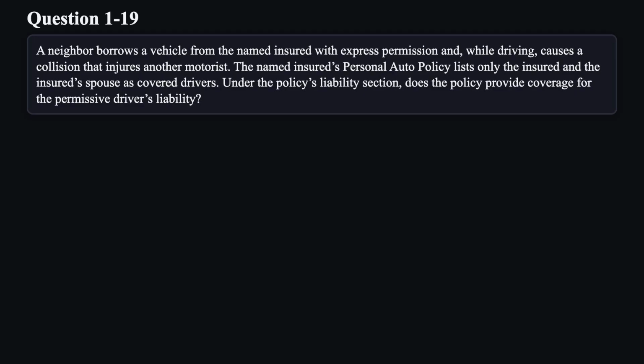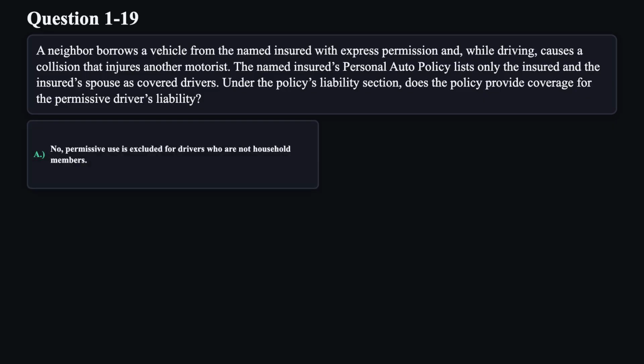Question 19. A neighbor borrows a vehicle from the named insured with express permission and, while driving, causes a collision that injures another motorist. The named insured's personal auto policy lists only the insured and the insured's spouse as covered drivers. Under the policy's liability section, does the policy provide coverage for the permissive driver's liability?